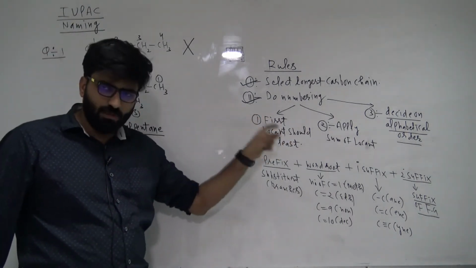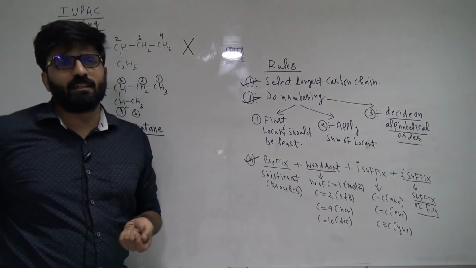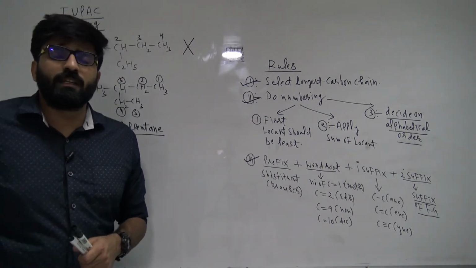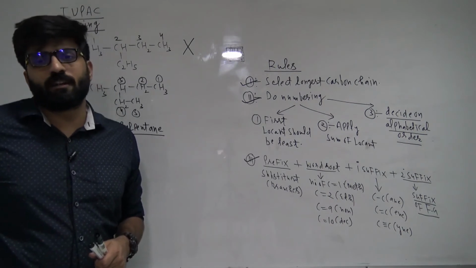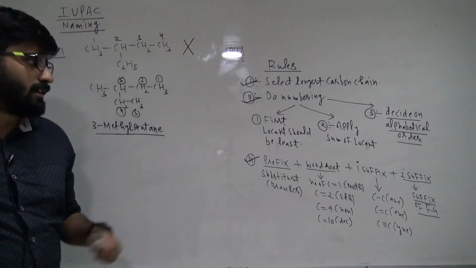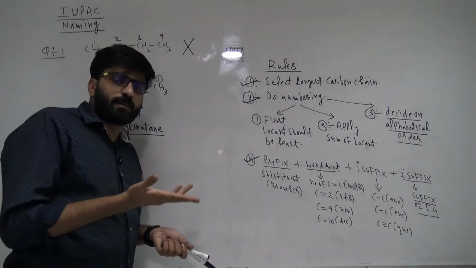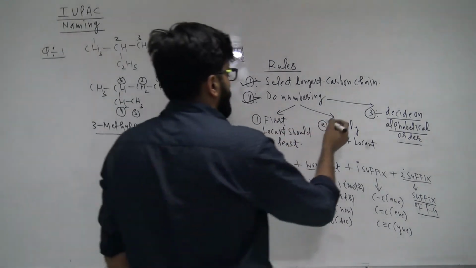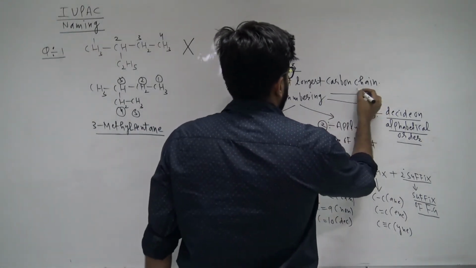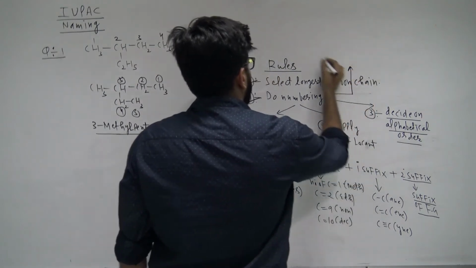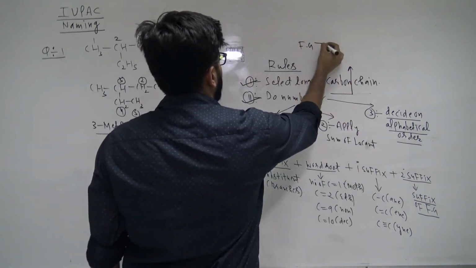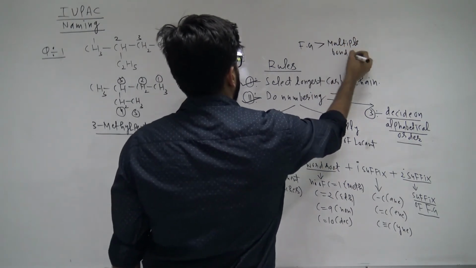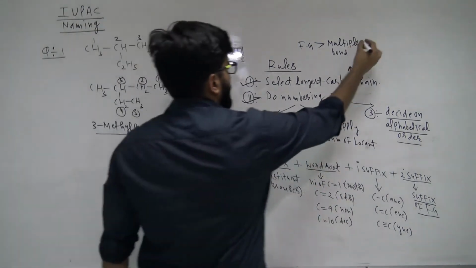Here I discussed how to do numbering. The rule I discussed here is basically for branches: do numbering in such a way that the first locant is least. This rule is for branches or substituents like chloro, fluoro, bromo, ethyl. If only these kinds of substituents are there, this is fine. But if a functional group is also present, do numbering this way: the functional group should get the least number, then multiple bonds, meaning double bond and triple bond, and then substituents.